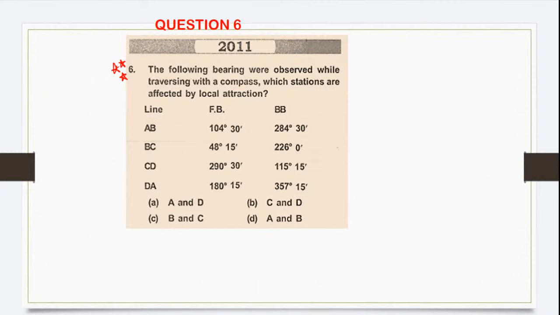The attraction of your magnetic needle to a local magnetic field other than the earth's magnetic field is called as what? Your local attraction. So if there is any iron pipe or steel bar or vehicles, that will cause what? Local attraction. So how do we identify the local attraction? The local attraction is identified by observing the forebearing and back bearing of a line.